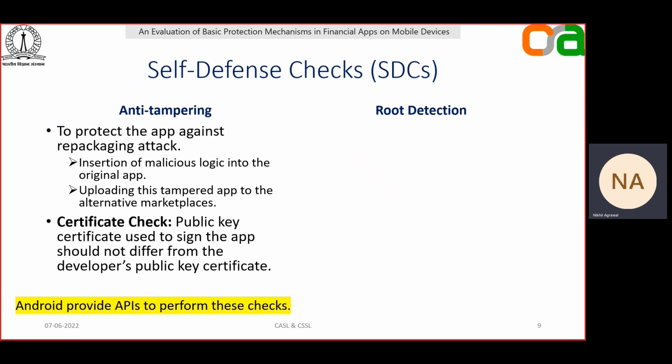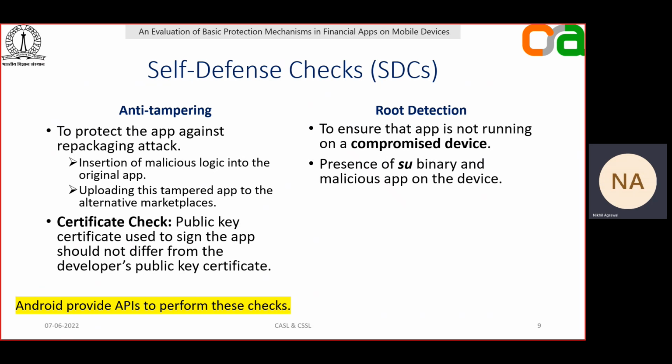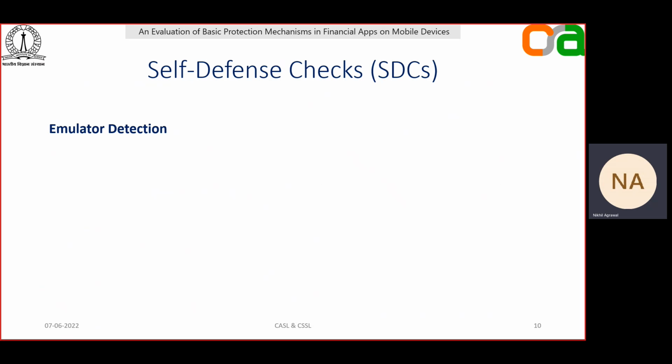The next check that we are focused on is root detection. These checks are there to make sure that the app is not running on a compromised device. And these checks can be performed by checking the presence of a superuser binary or any malicious app which is installed on the device. The third check that we are focused on is emulator detection.